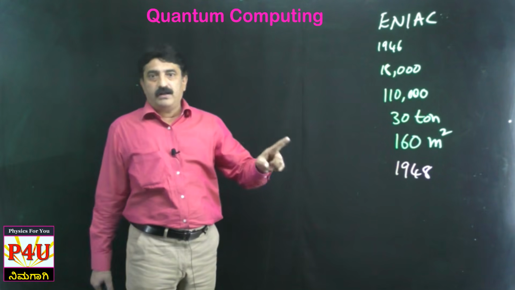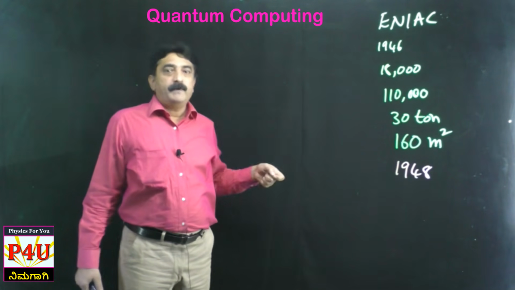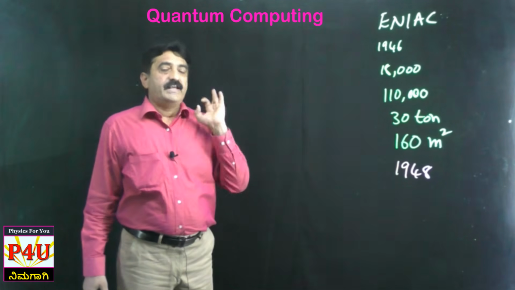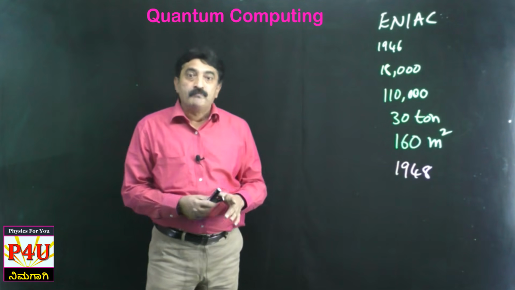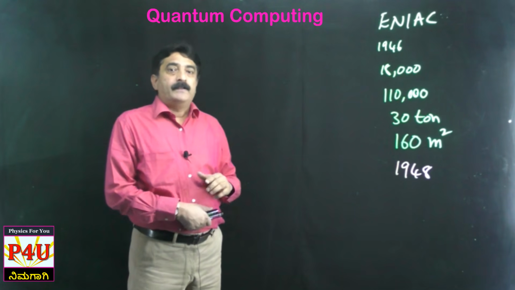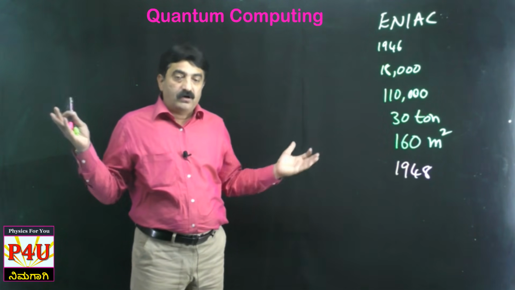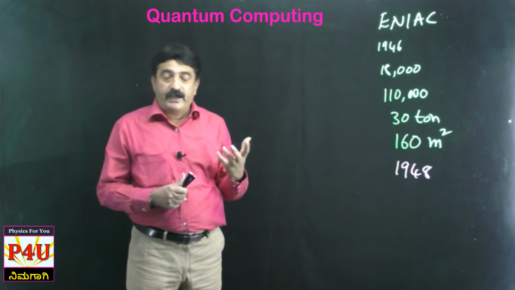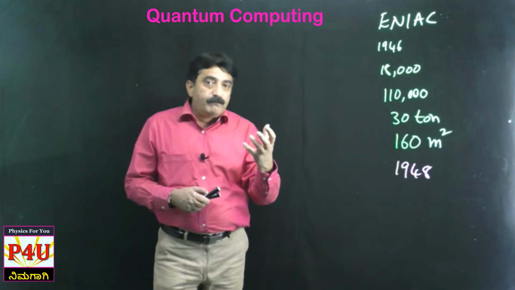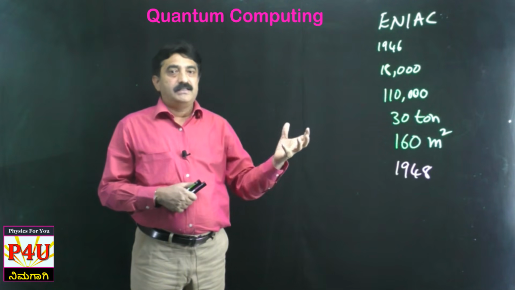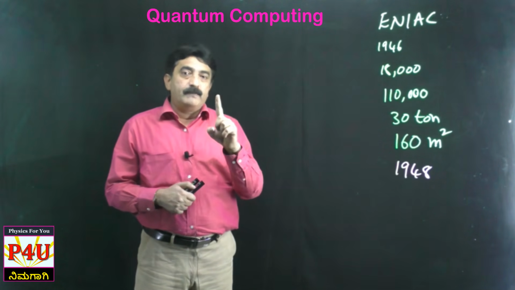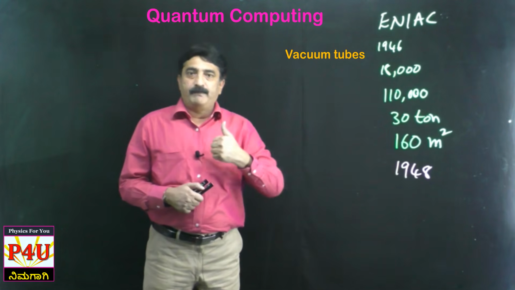So when semiconductors came, the first electronic revolution took place. Semiconductors replaced our distant ancestors, the vacuum tubes.